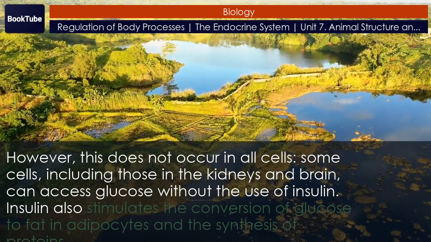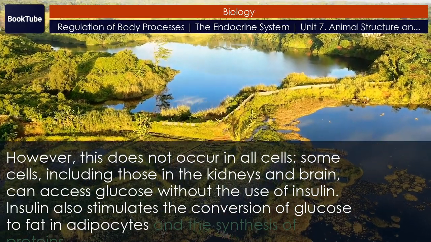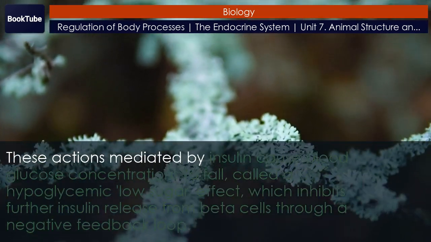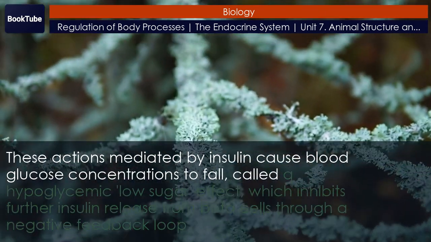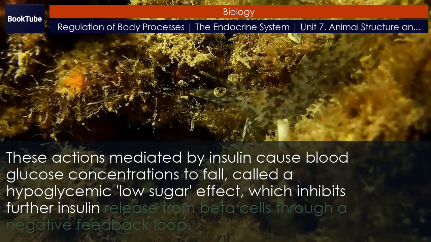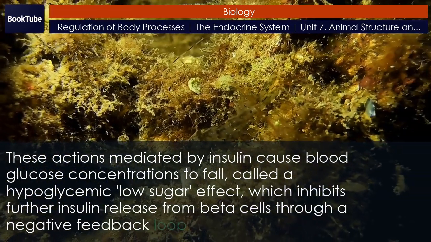Insulin also stimulates the conversion of glucose to fat in adipocytes and the synthesis of proteins. These actions mediated by insulin cause blood glucose concentrations to fall, called a hypoglycemic (low sugar) effect, which inhibits further insulin release from beta cells through a negative feedback loop.